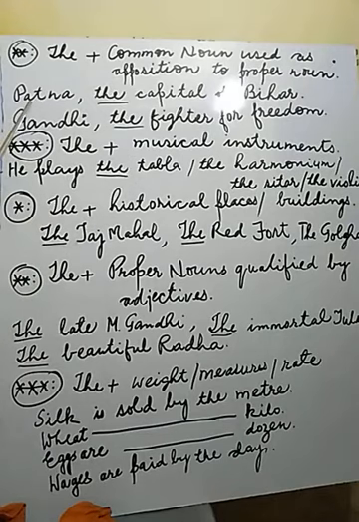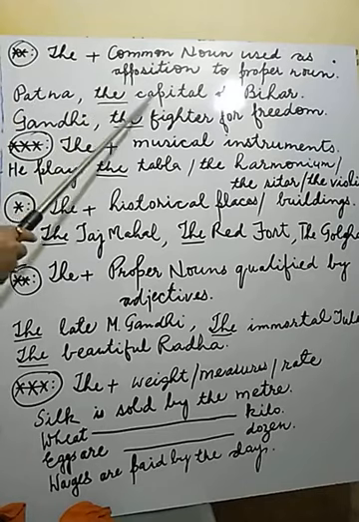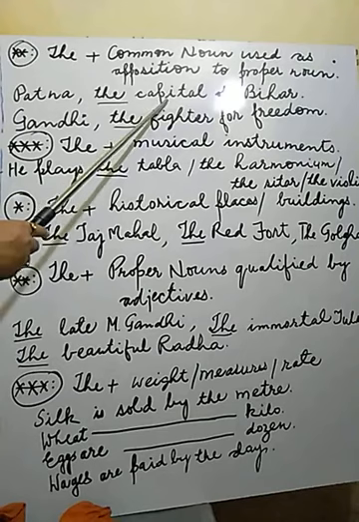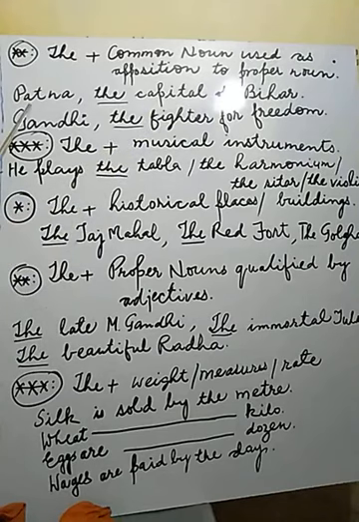If we say simply Patna, we are talking about only one place, with no further information. If we want to give further information about this place, we have to note down the article the, and then expand it using a common noun. Patna, comma, the capital of Bihar.